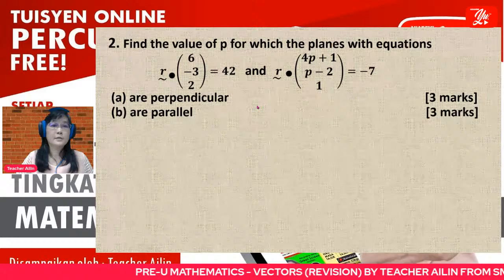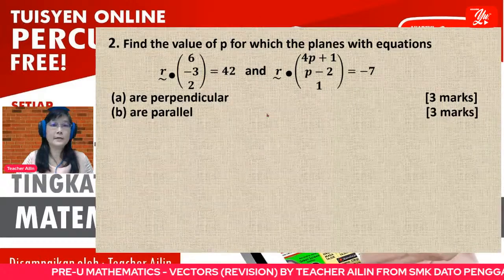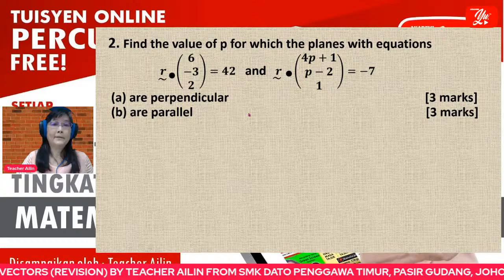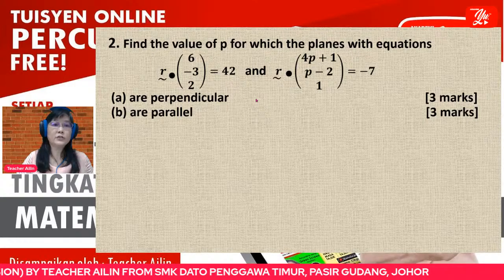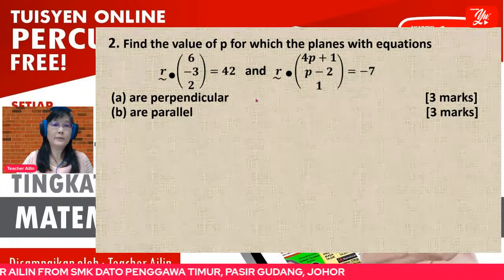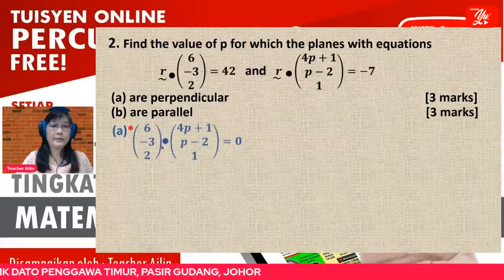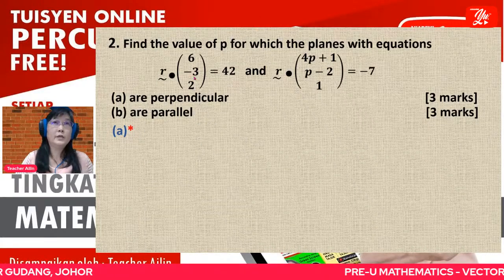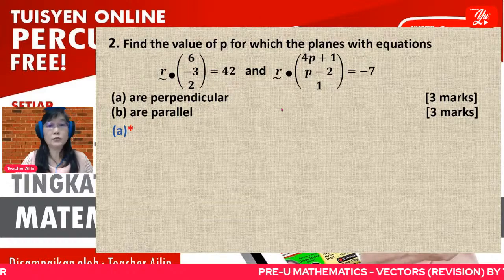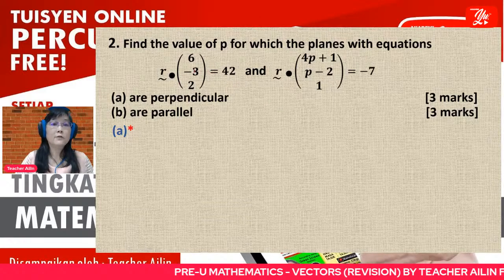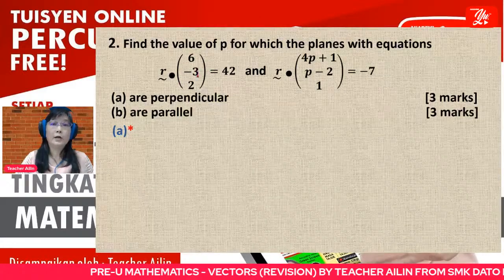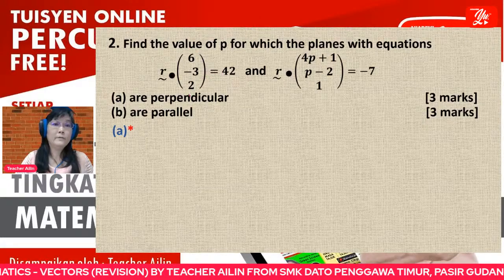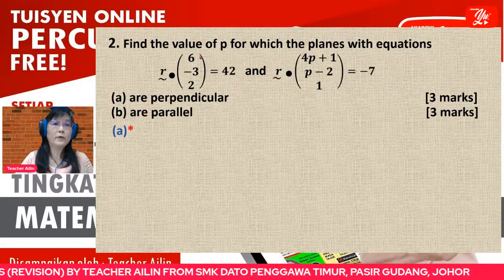All right. So when these two planes are perpendicular, for planes, if you want to do perpendicular, we always use vectors to do the calculation. So since the equation given is the equation of a plane, we make use of the normal vector.